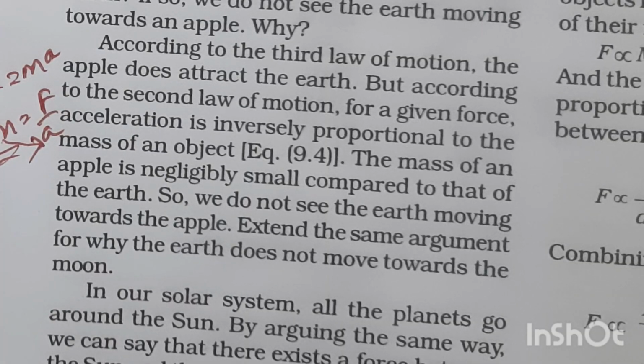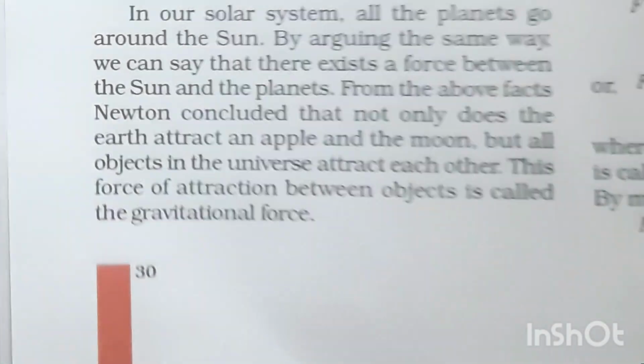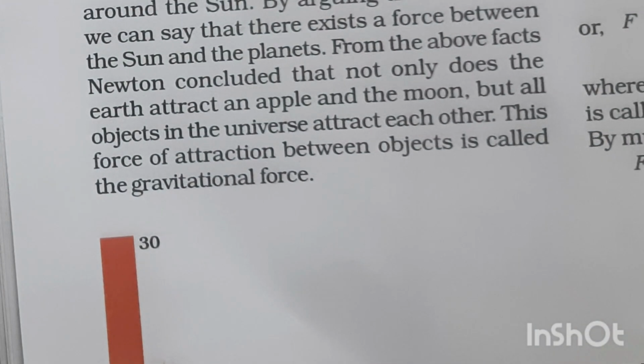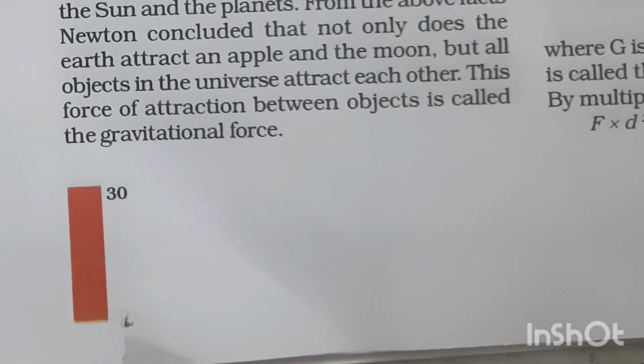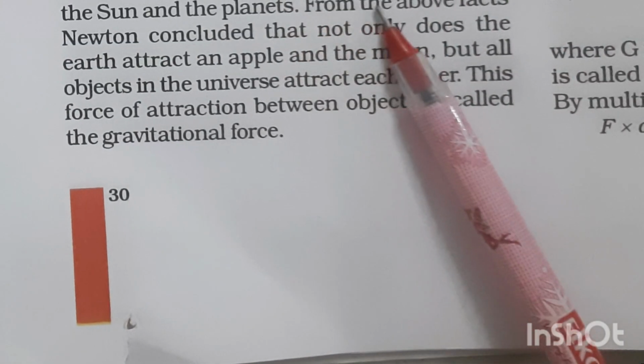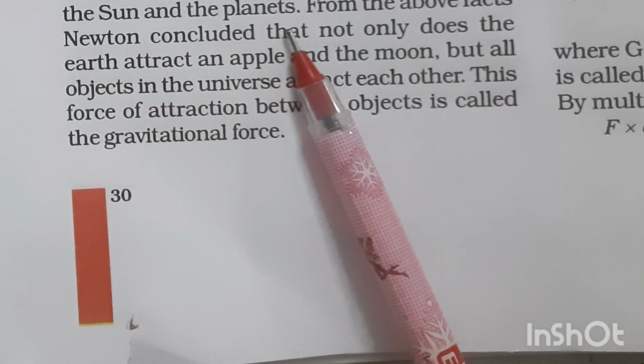In our solar system, all the planets go around the sun. By applying the same reasoning, we can say that there exists a force between the sun and planets.